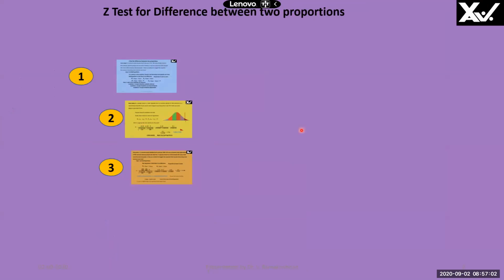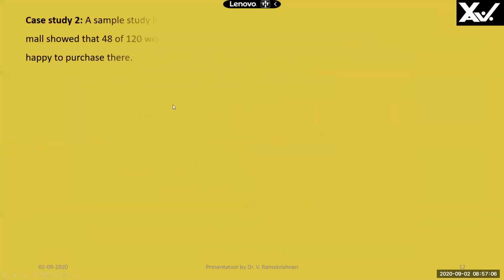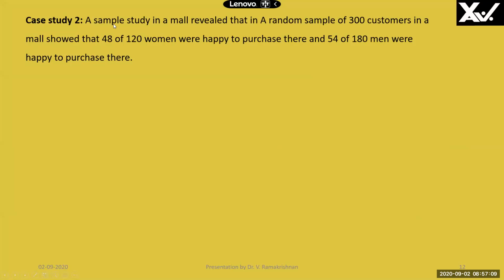Now we will see the second case. That is, men purchase more or women purchase more. A sample study in a mall revealed that out of 300 customers, 48 out of 120 women were happy to make purchases and 54 out of 180 men were happy to make purchases. So assume that all conditions are met. Study these results to test the hypothesis.